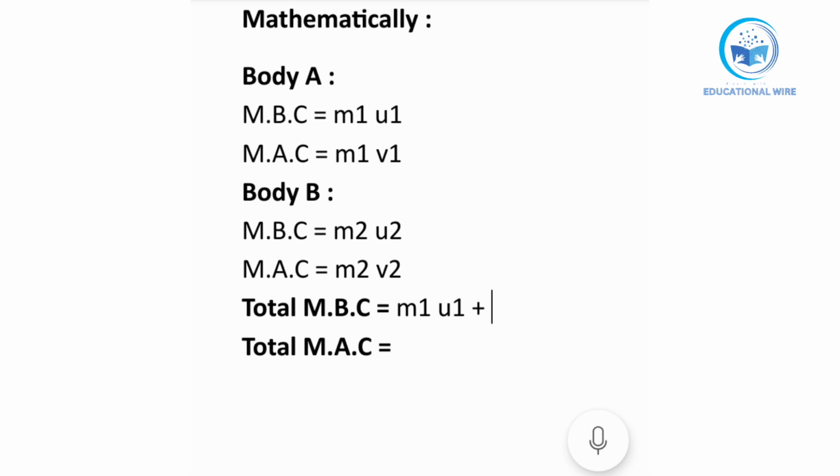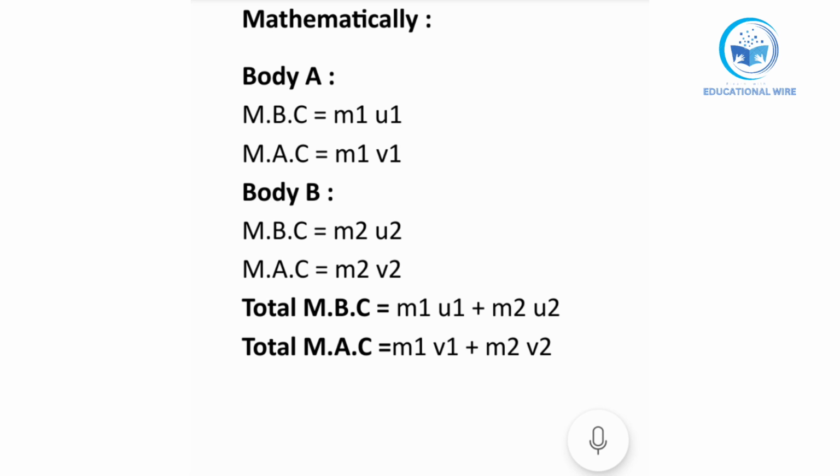Now we add the body B, that is m2 and u2. m1 u1 plus m2 u2 is the total momentum of both bodies before collision. But after collision we will be having a change in velocity, that is m1 v1 plus m2 v2.